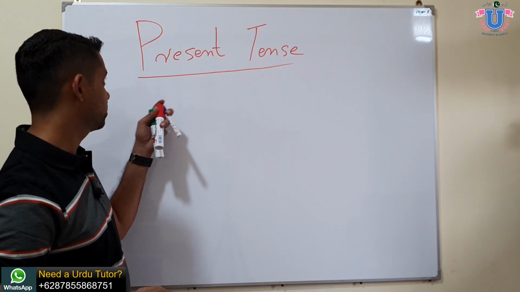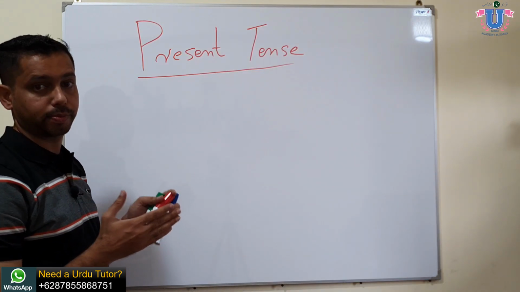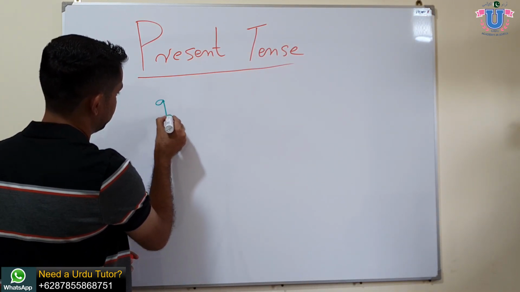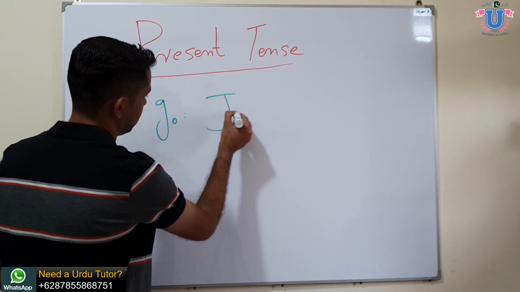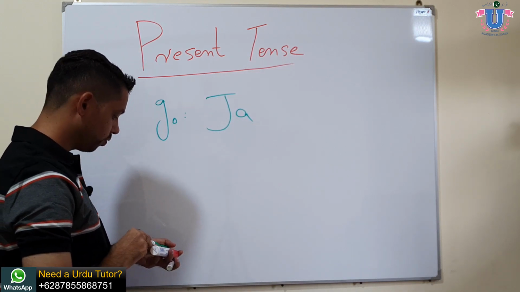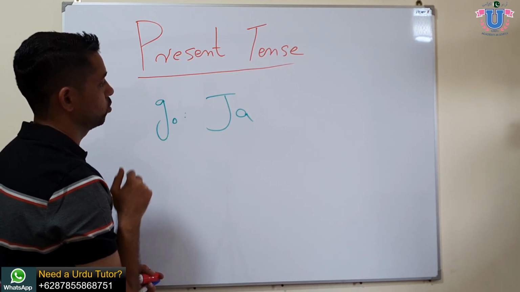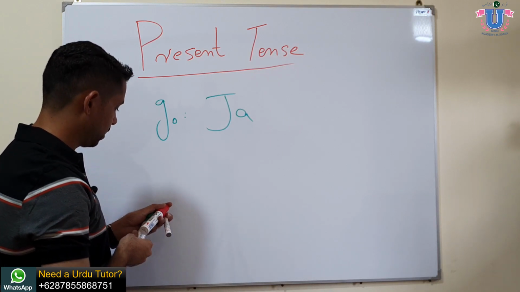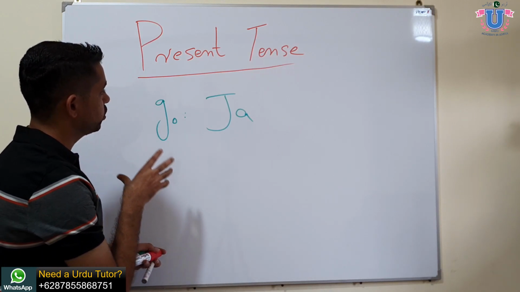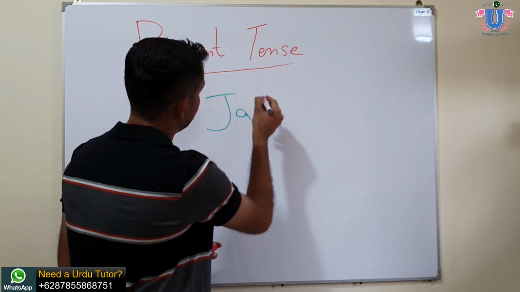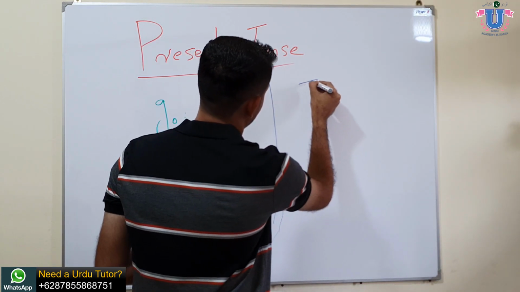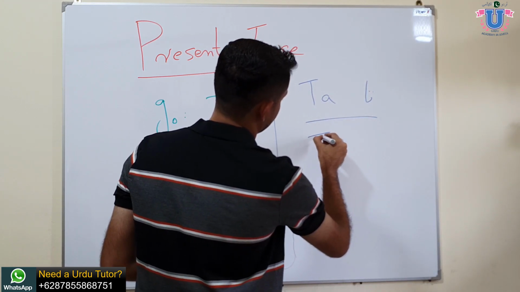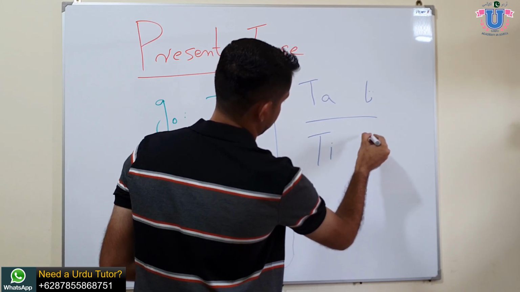Here we are going to learn the present tense in Urdu, so how to make sentences in the present tense using verbs. As I told you, let's take a basic verb. Go is ja, right? What is go in Urdu? Ja. So today we will learn the verb conjugation for the present tense in Urdu, so that you are able to make sentences. When we're talking in the present tense, we need to add ta, or ti, to the root of the verb.